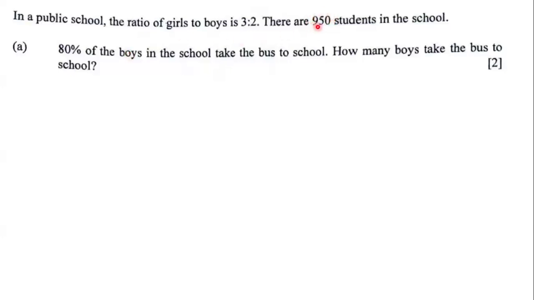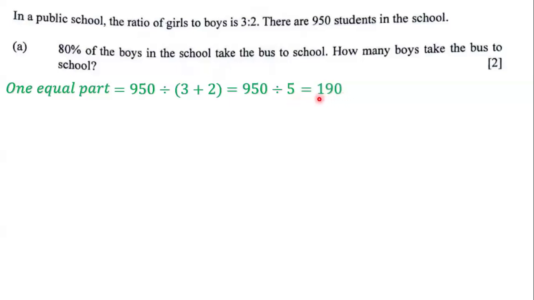Well, we know that there are 950 students in the school, and we know that the ratio of boys to girls is 3 to 2. And so here, the first thing we're going to do is find one equal part. One equal part is going to be 950 divided by 3 plus 2. We get 3 plus 2 because we use the numbers in the ratio. 3 plus 2 is 5. So we say 950 divided by 5, and 950 divided by 5 is 190. And so one equal part is equal to 190.